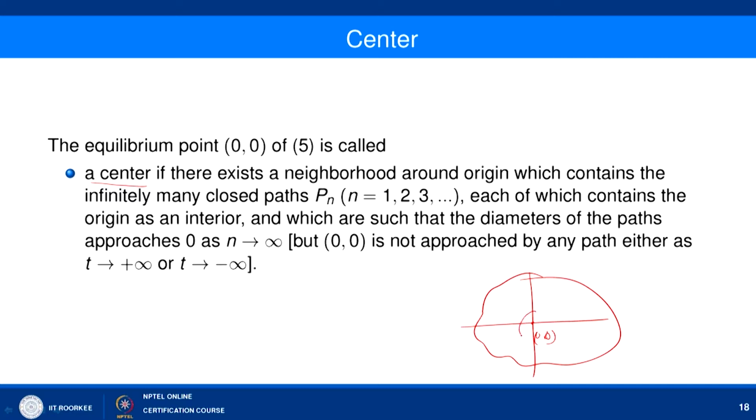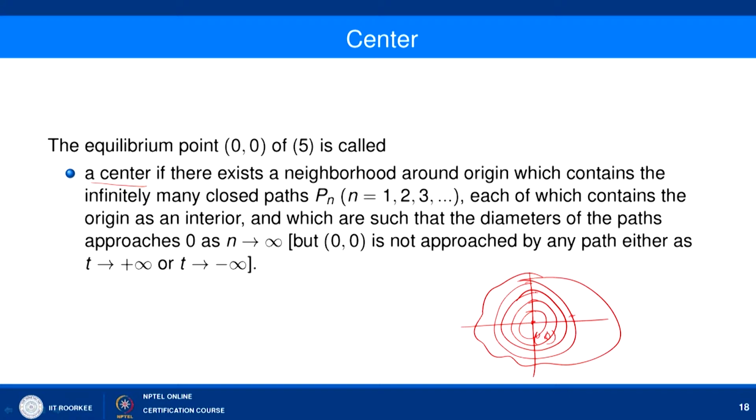So, it means that here we have several paths available for every neighborhood of (0, 0), and none of these paths is approaching the origin (0, 0), but the path has a diameter, meaning the maximum distance between any two points of this path is tending to 0 as t is tending to infinity.